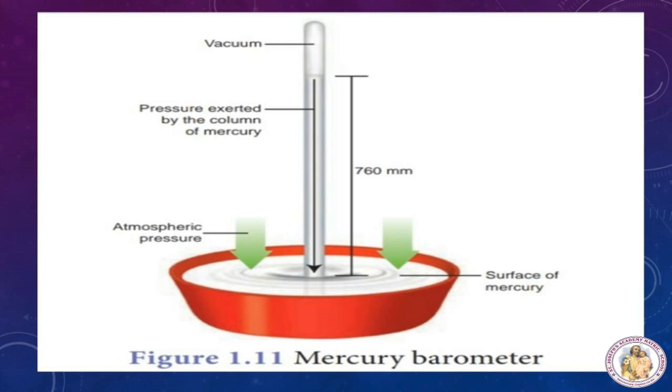This is done by closing the open end of the mercury-filled tube with the thumb and then opening it after immersing it into a trough of mercury. The barometer works by balancing the mercury in the glass tube against the outside air pressure. If the air pressure increases, it pushes more of the mercury up into the tube, and if the air pressure decreases, more of the mercury drains from the tube.